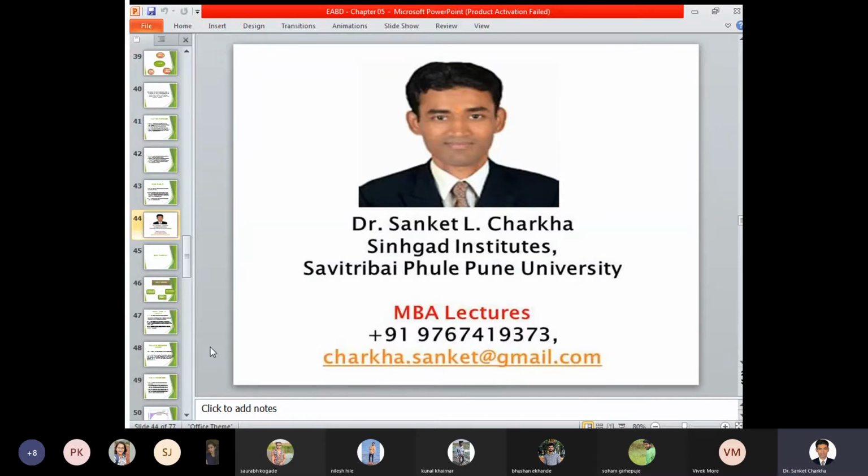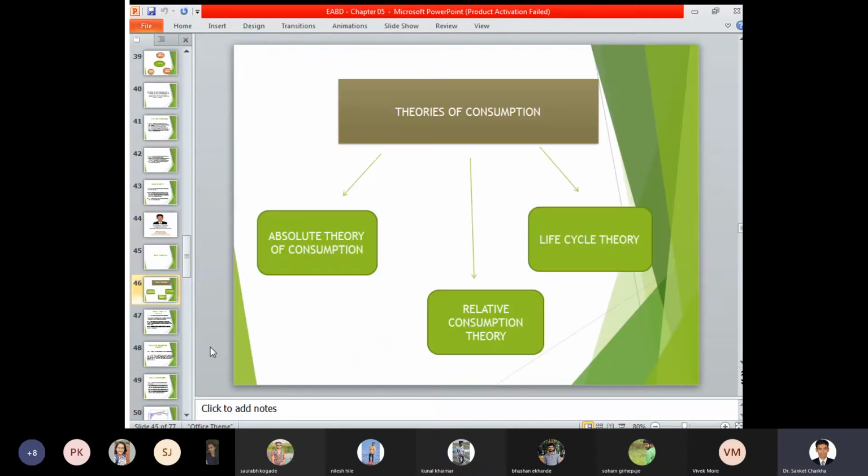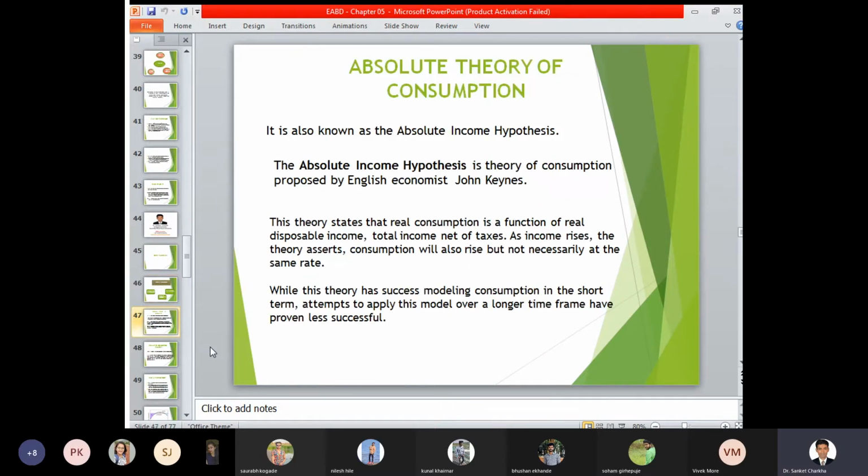In chapter number 5, we specifically focus on the consumption function and the investment function. We have seen what the meaning of consumption is, what the function of investment is, and what the concept of savings is. In my last lecture, we dealt with some of the theories of consumption and investment functions: the absolute theory of consumption, the relative consumption theory, and the life cycle theory.